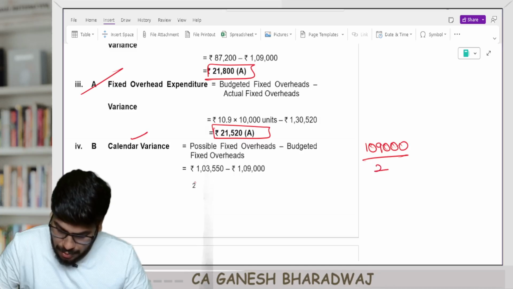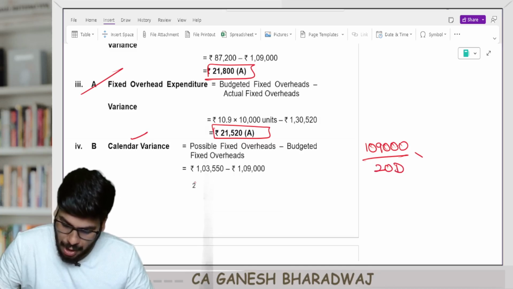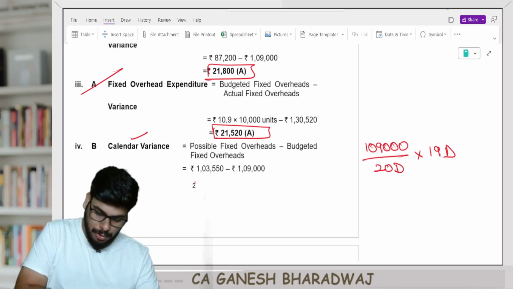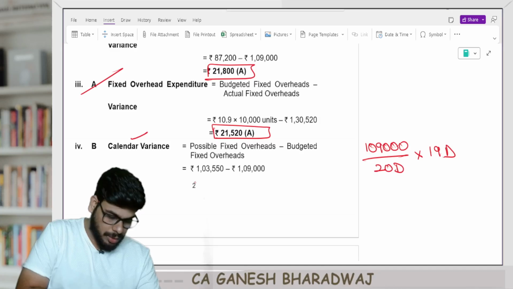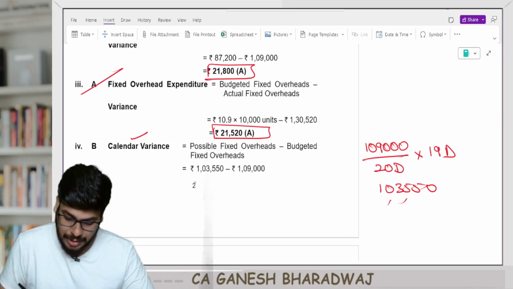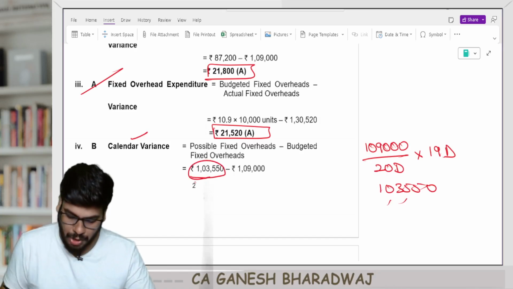If this was for a budgeted period of 20 days, how much is it for the actual period of 19 days? 109,000 divided by 20 into 19. How much is this? 103,550. Are you clear with this? So the possible fixed overheads was 103,550.